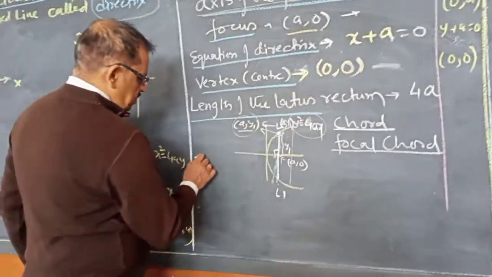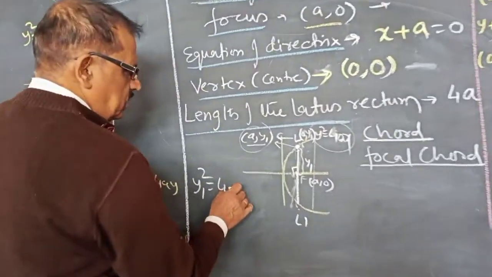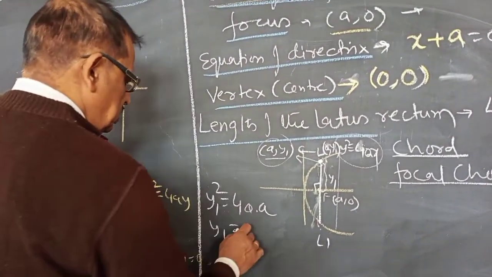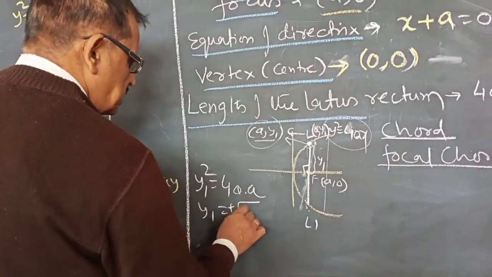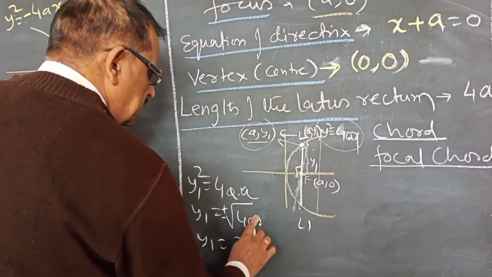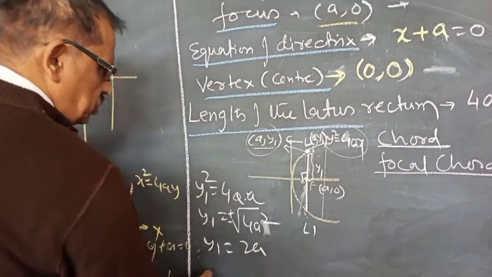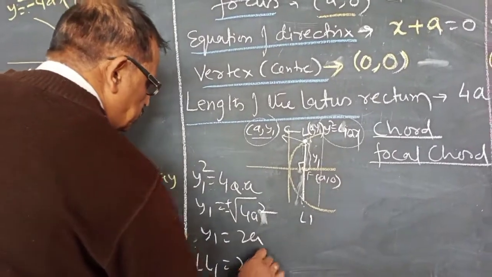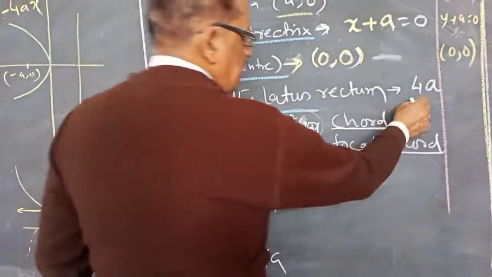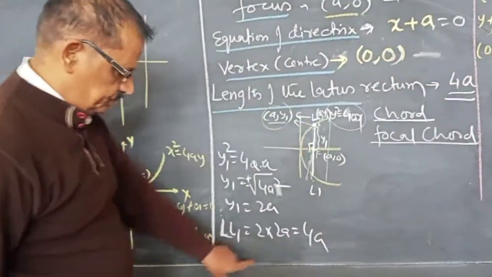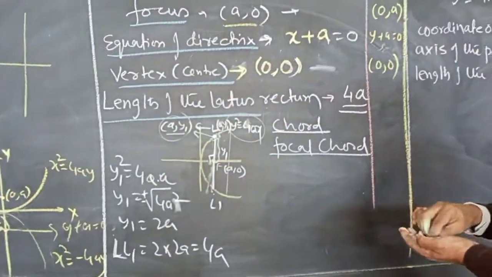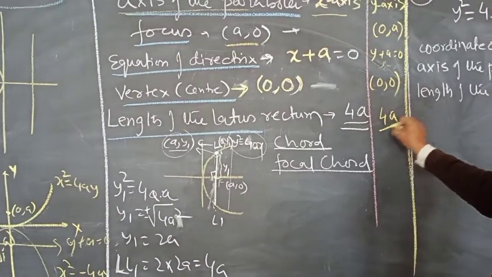So y1 square equals 4a square. Then y1 is equal to plus minus the square root of 4a square, so y1 is equal to 2a. The length we are finding will be 2 into 2a, that is 4a. So the length of the latus rectum is 4a. Here also, if it is this one, then also the length of the latus rectum comes 4a.